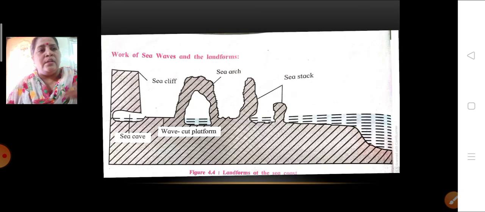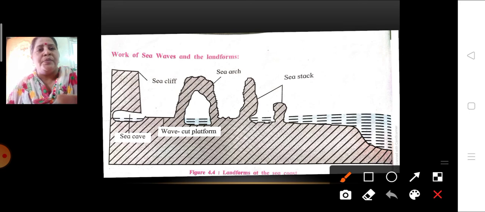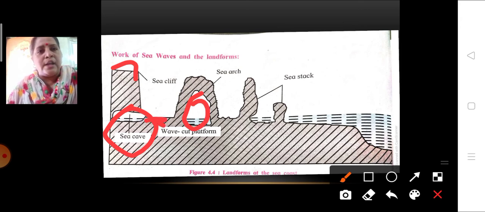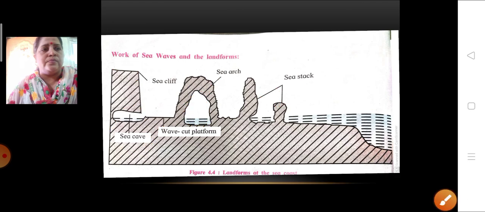Here you can see how the landforms are formed. Here you can see the sea cave. You can see over here the sea cave is formed. Then this part over here is a sea cliff. Then this hollow part is a wave cut. No, this part over here is called the wave cut platform, and this is the sea arch. And these both you can see over here are a sea stack. So what is this diagram showing you? This diagram is showing you the different landforms at the sea coast.